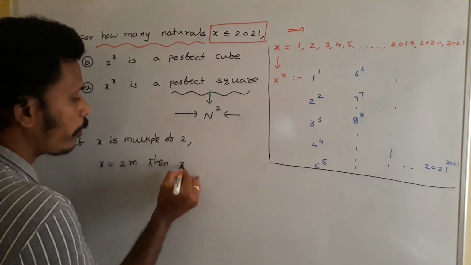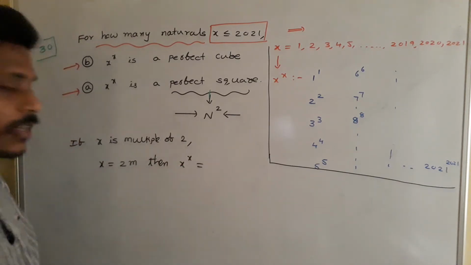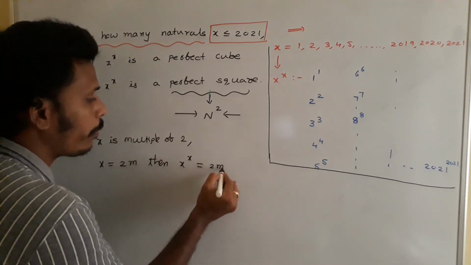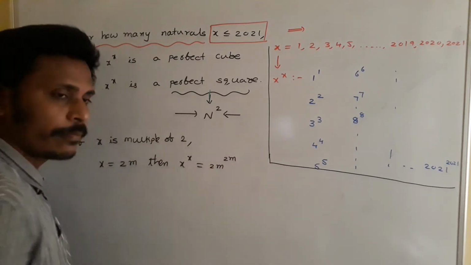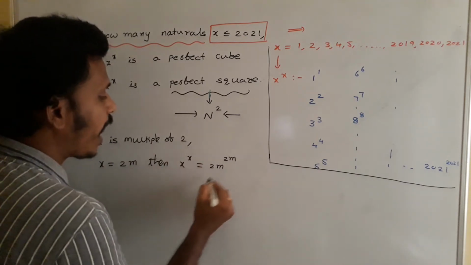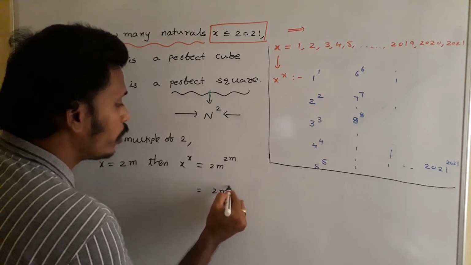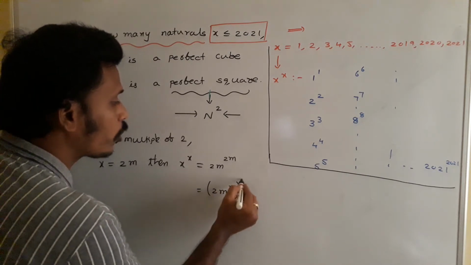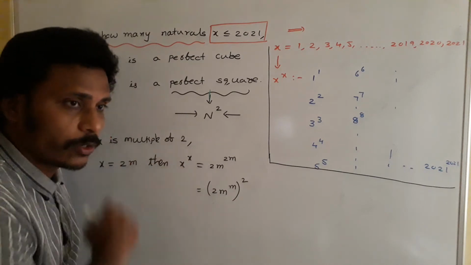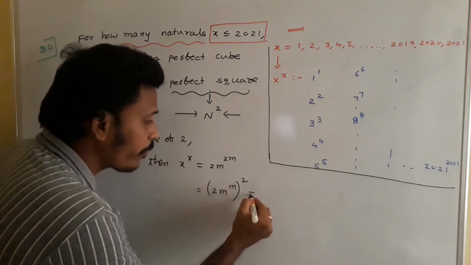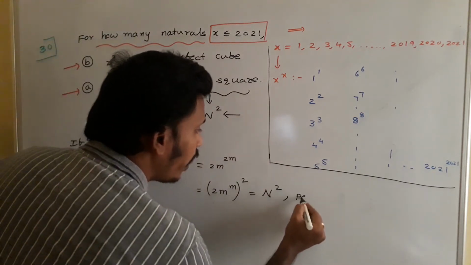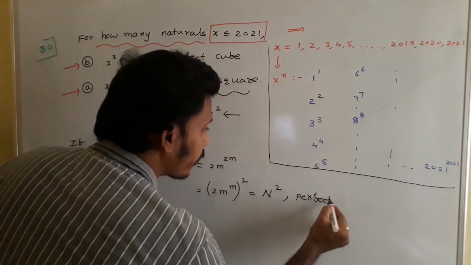then x power x is what? If x is equal to 2m, then x power x is equal to 2m power 2m, just like 8 power 8. Since it is 2m power 2m, I will rewrite it like this: 2m power m whole power 2. This is of the format something power 2. Since it is something power 2, it is a perfect square.